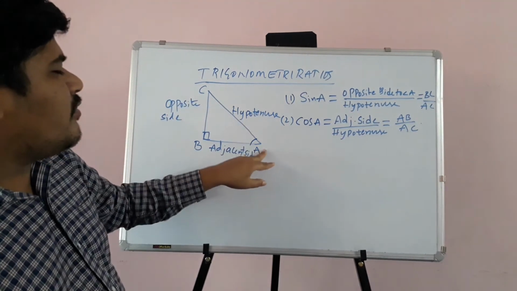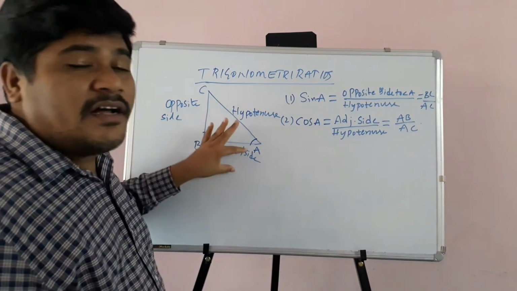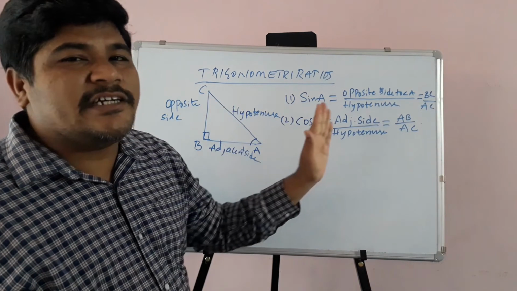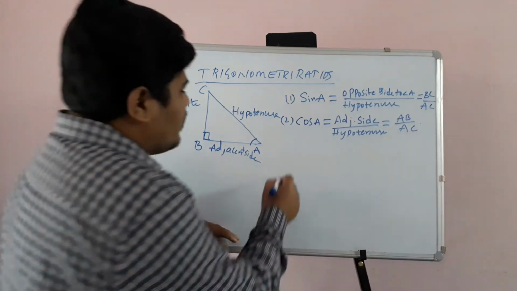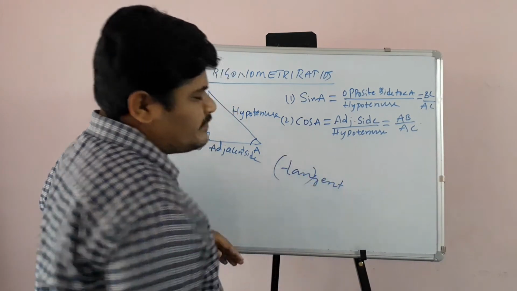Now children, the ratio of BC and AB. With respect to A, I am taking the ratio of opposite side and adjacent side, and this ratio is called tangent A. In short we will take tan.